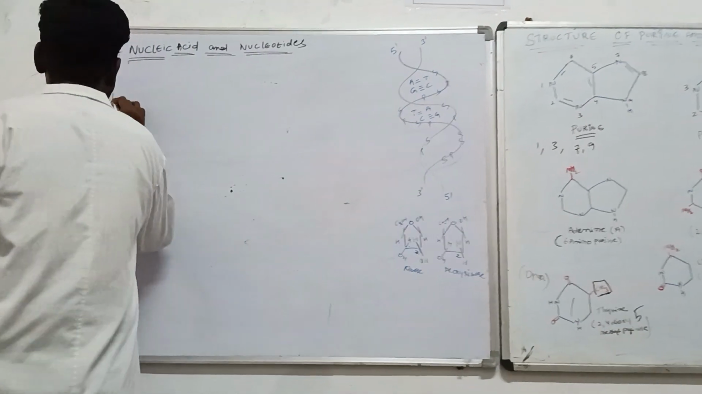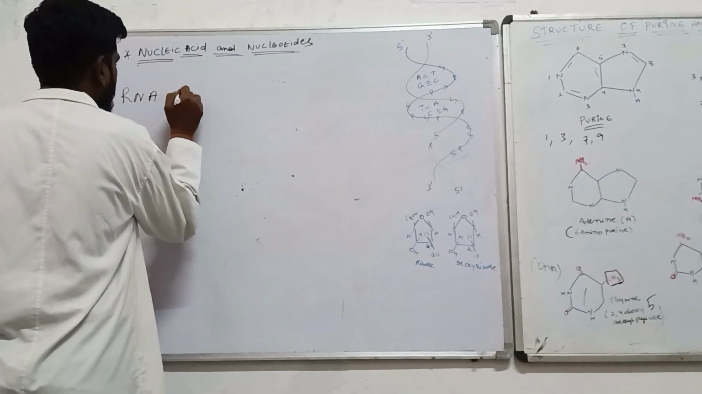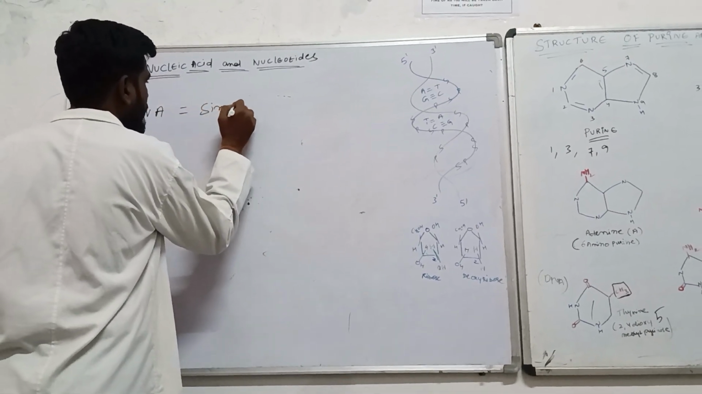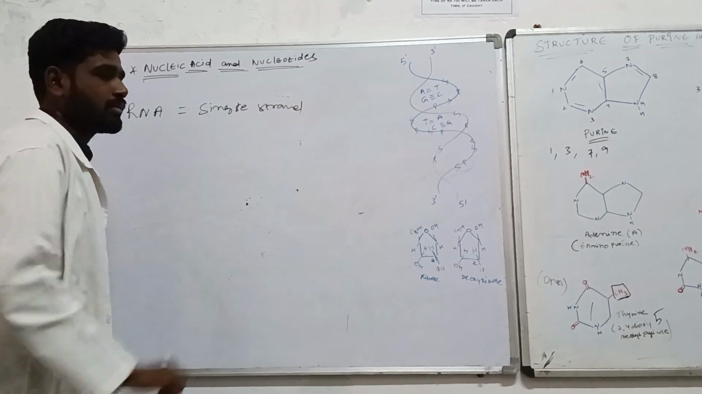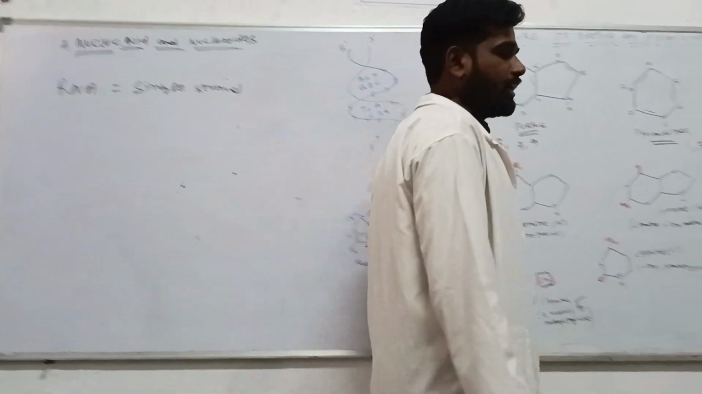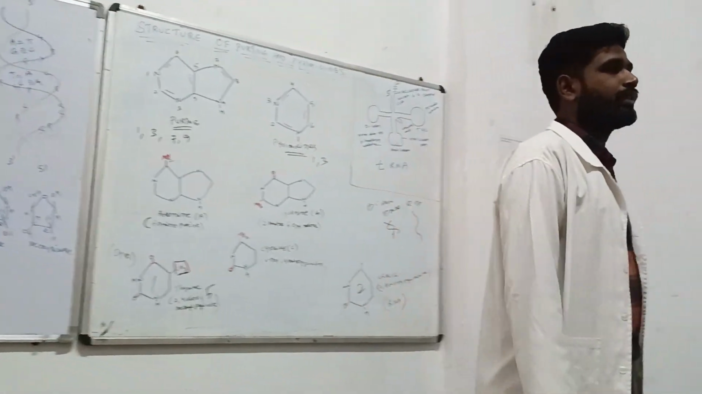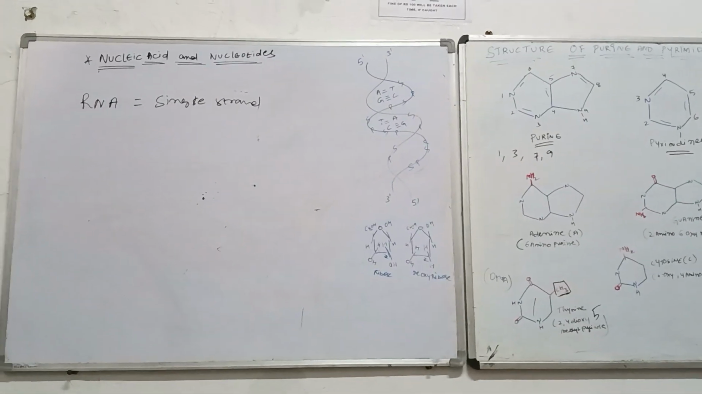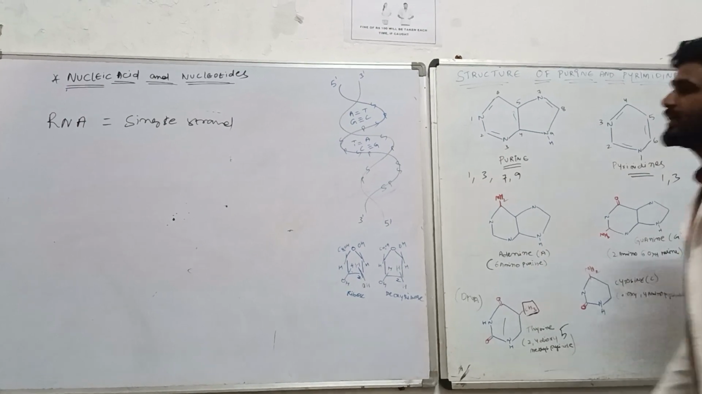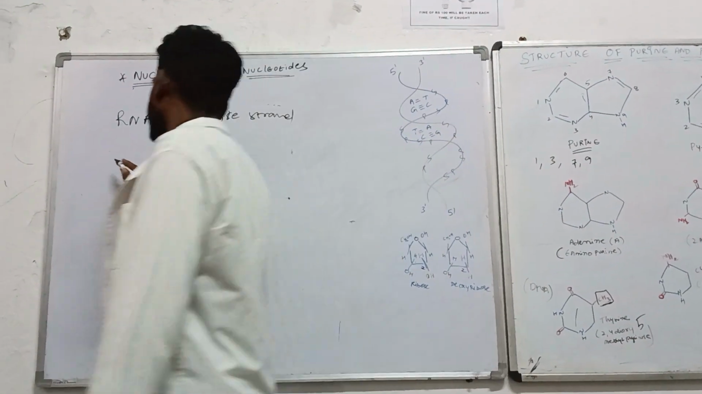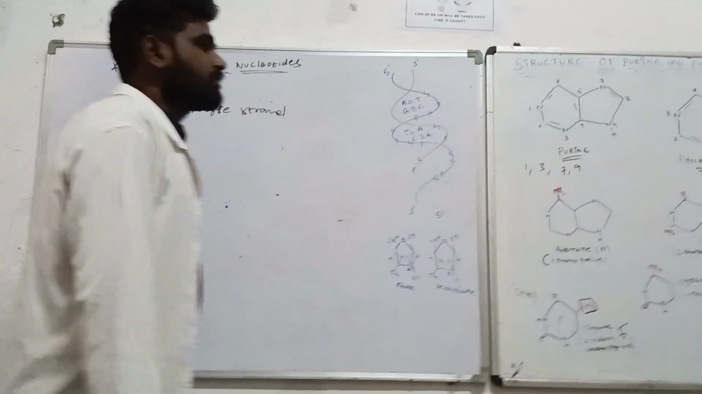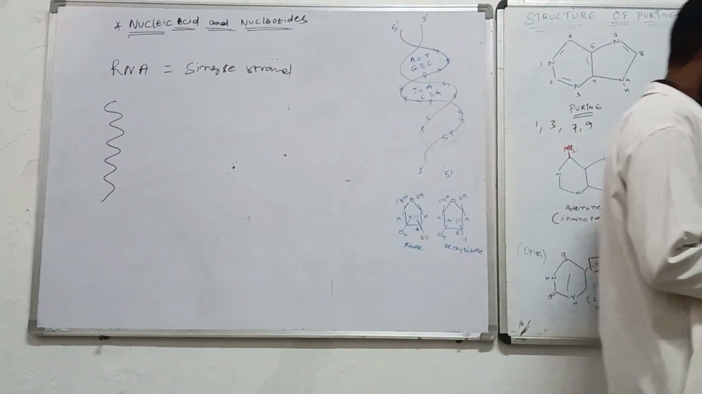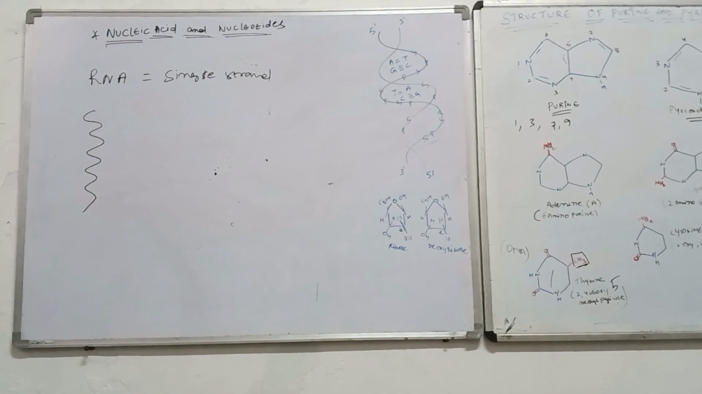Now we will be discussing about the RNA. RNA will be having the single strand. Means single strand. If the single strand is going to get present in the case of the RNA, only the single strand, basic linear strand, single strand.